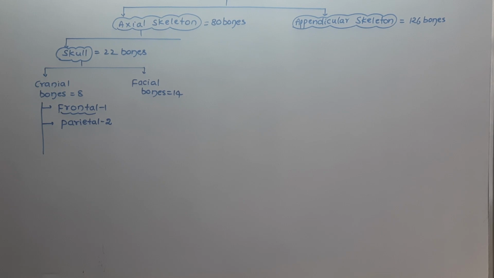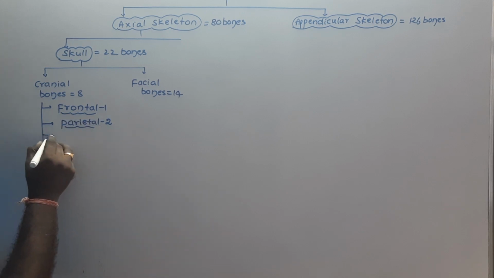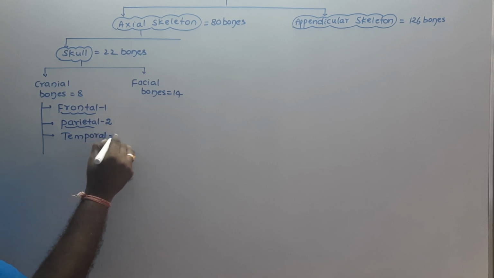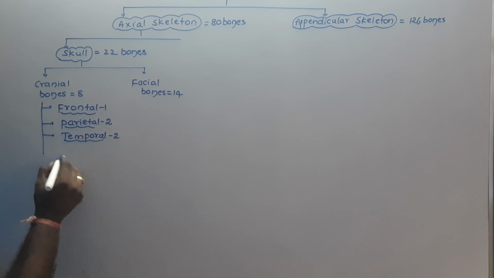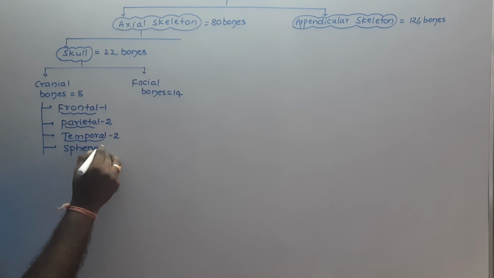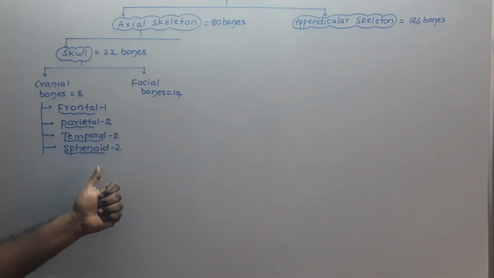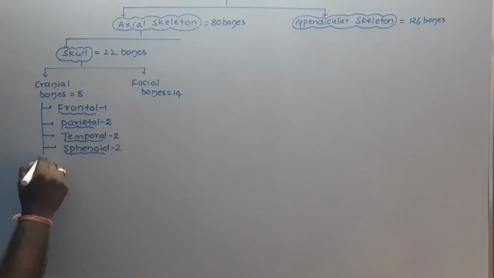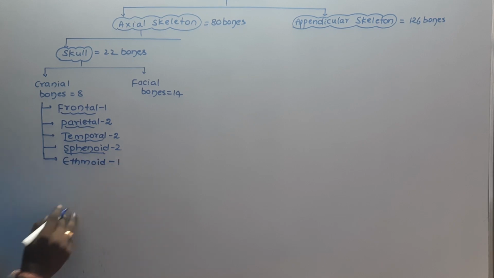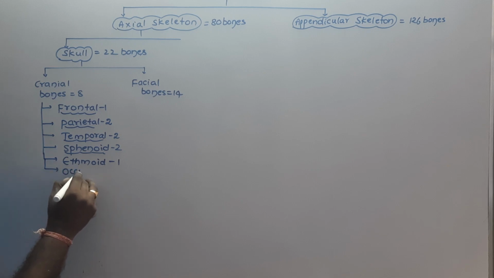The third one is the temporal bone, 2 in number. Then the sphenoid bone, 2 in number. The ethmoid bone is 1 in number. And we also have the occipital bone, 1.